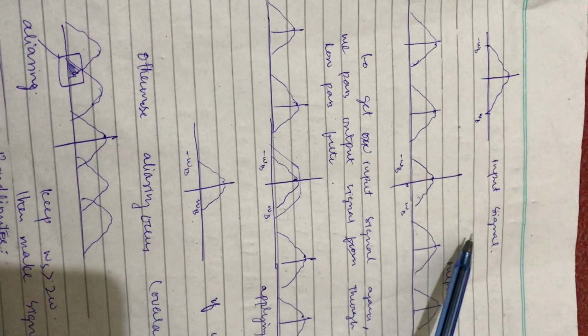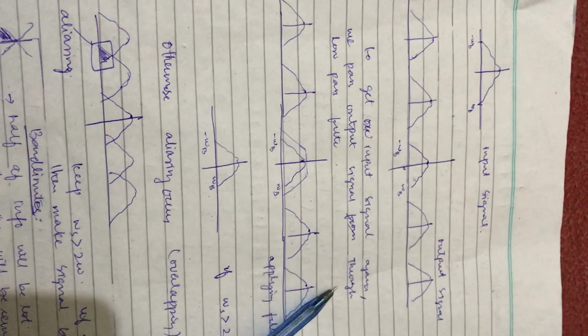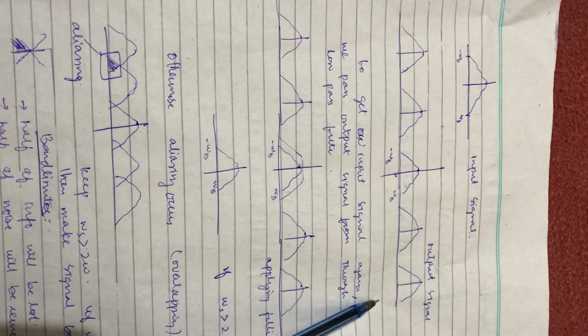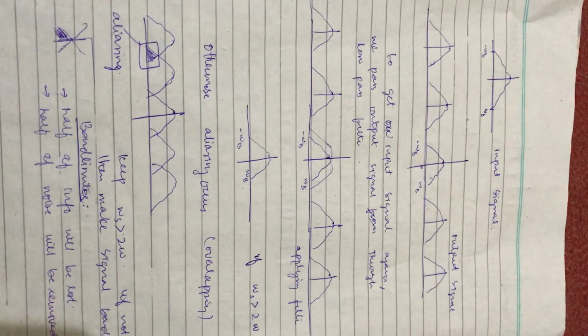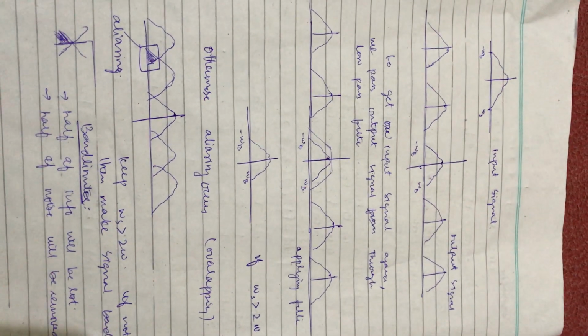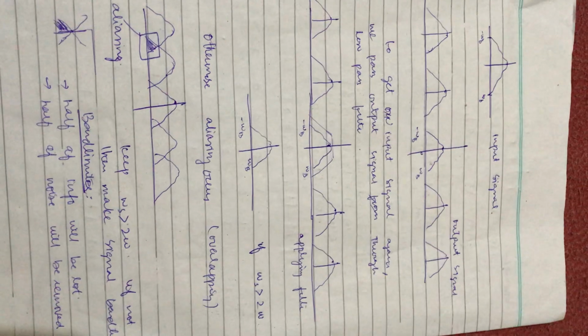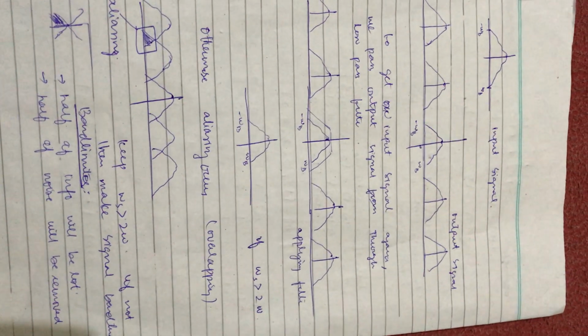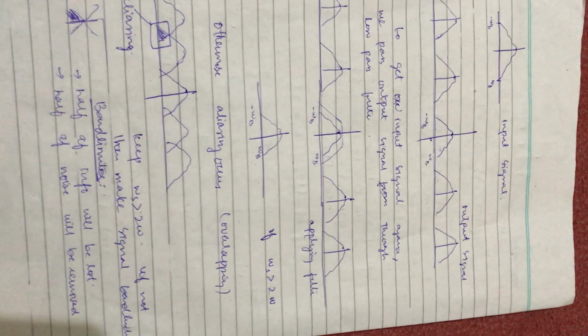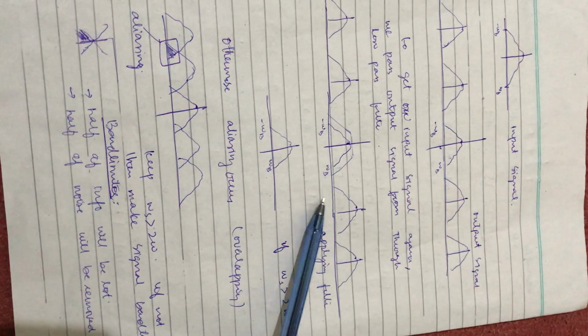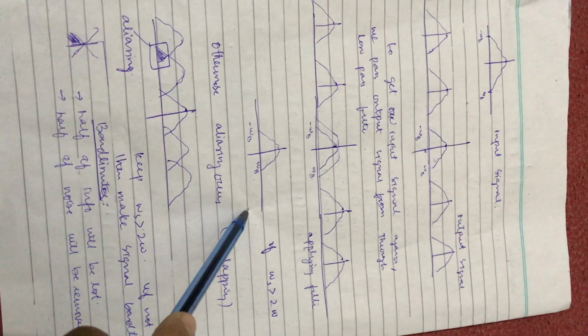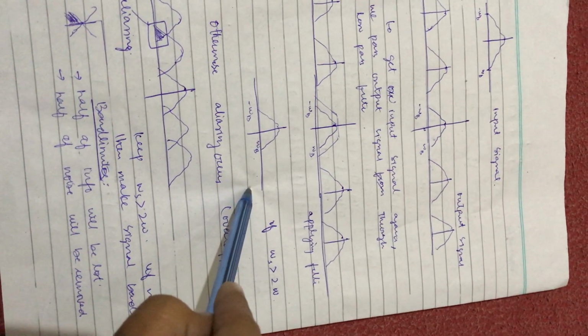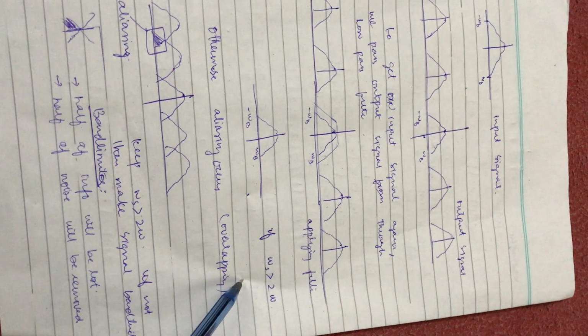Now for example, this was our input signal and our output signal was this. To get our input signal back, we pass our output signal through a low pass filter, and on passing through a low pass filter, we get our input signal again. But again the condition is what? The sampling theorem.